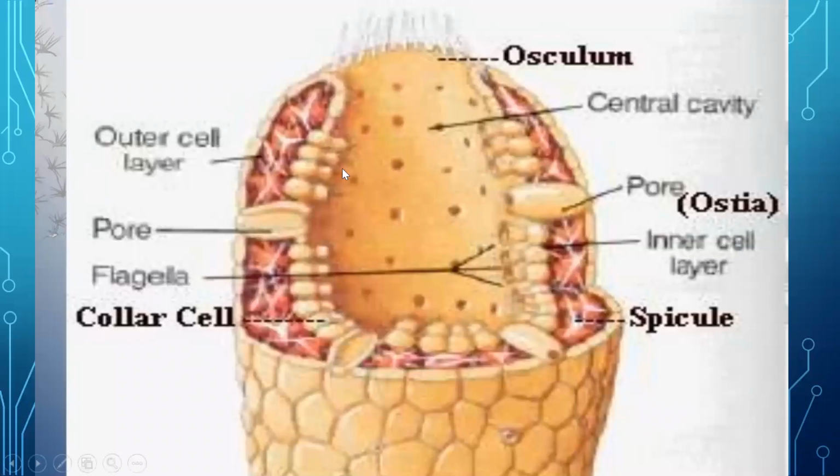See, this is the internal structure of a sponge. You can see over here the pores. These pores are known as what? Ostia. Water enters through this ostia. You can see my cursor, follow the cursor. Water enters through this ostia. This is the body cavity, the central body cavity. And from here, this is the osculum. The water goes out through this opening.